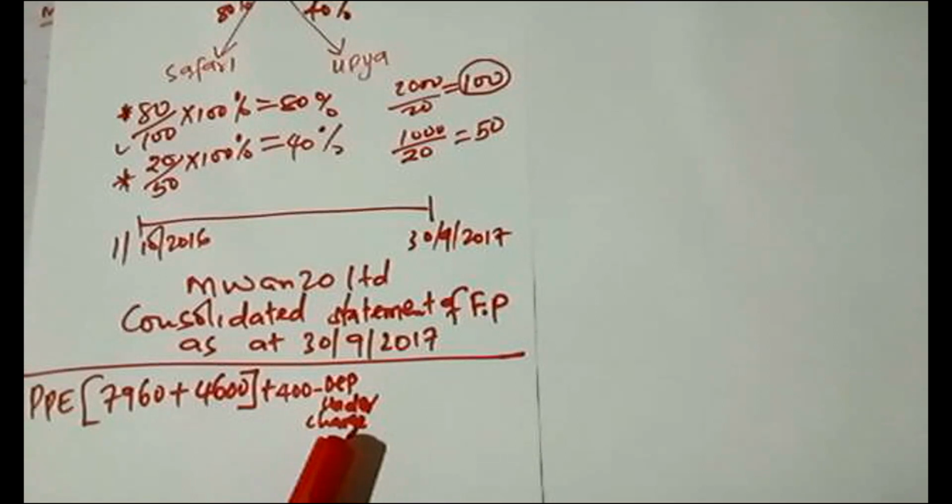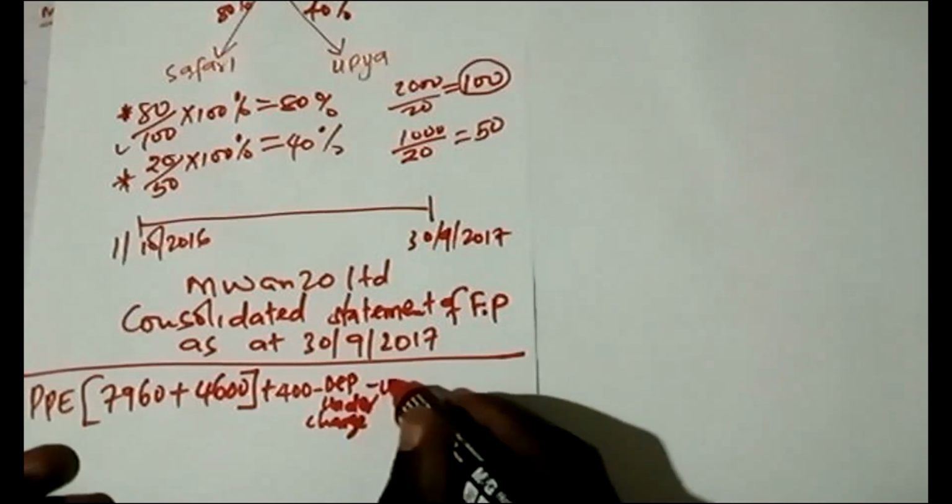Subtract. And this depreciation undercharge is just taking the revaluation and multiplying with the depreciation rate, which you would be provided with. Or if you are given the useful life of the asset, you take that revaluation and divide. So this one, we don't have a depreciation undercharge, because the asset which was revalued is rand. We cannot depreciate rand. Then after that, you have to raise UPFA.